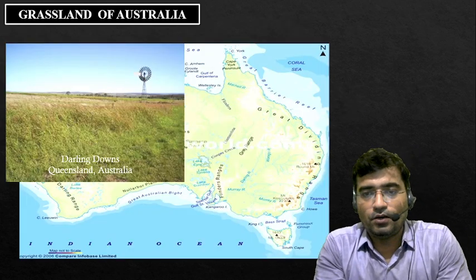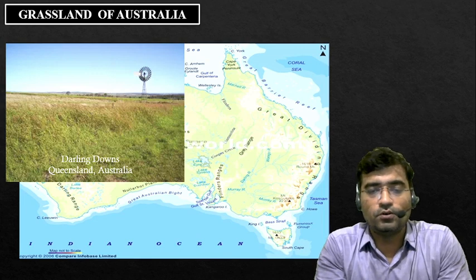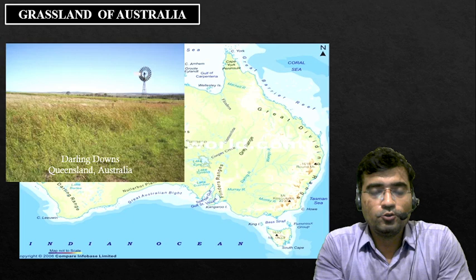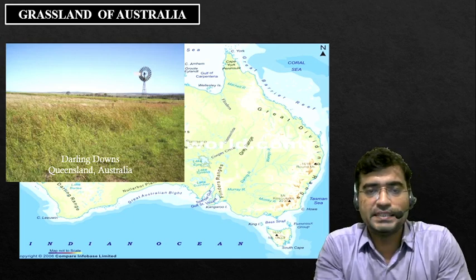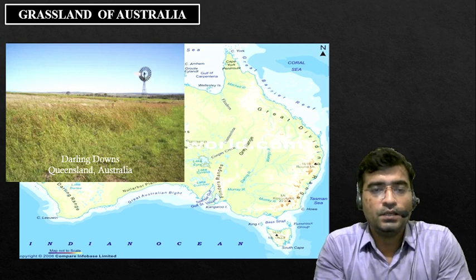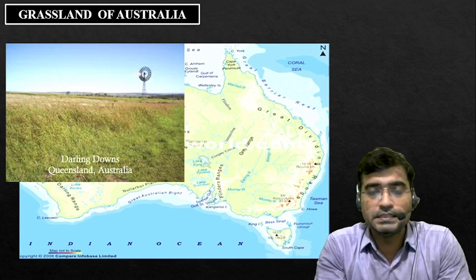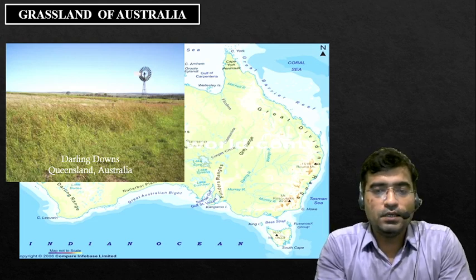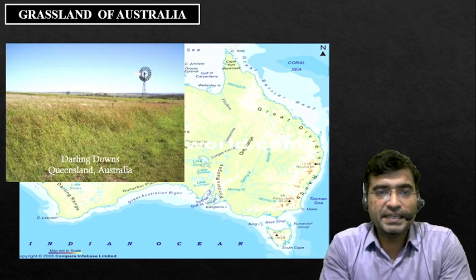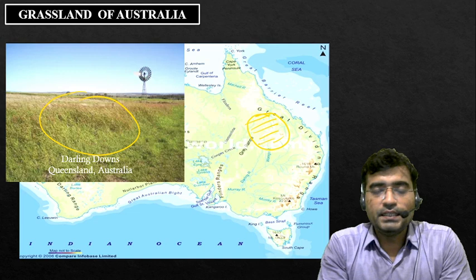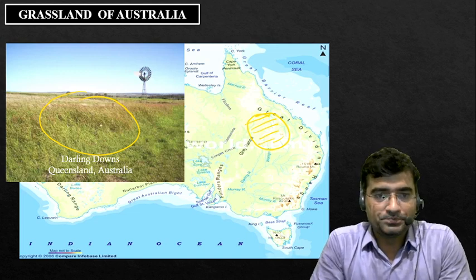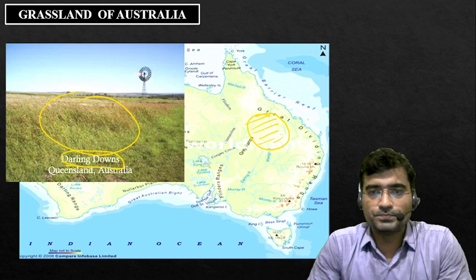As far as Australia is concerned, Australia is known for its vast desert. So most of the area of Australia is not considered suitable for agriculture activities. But here you can identify a plain found here. This plain is called Darling Downs.